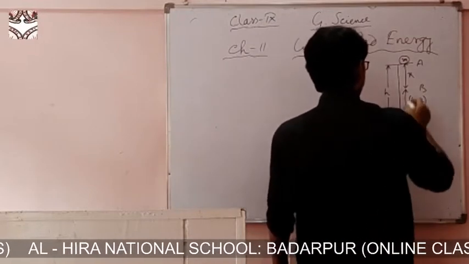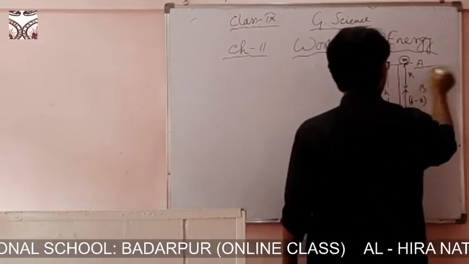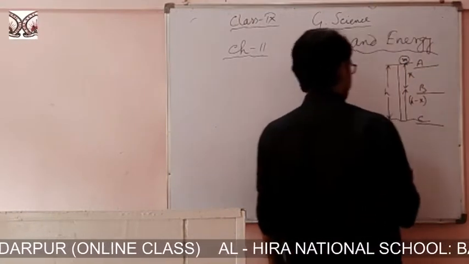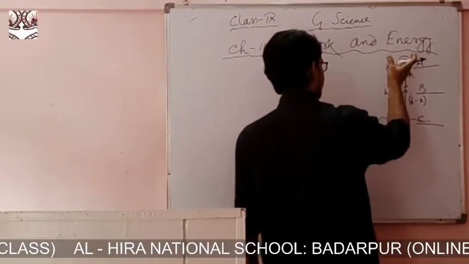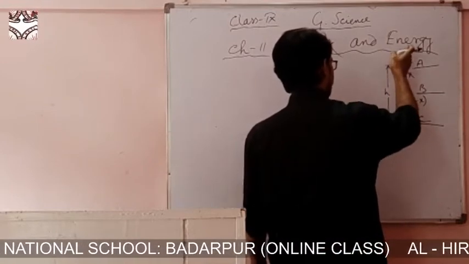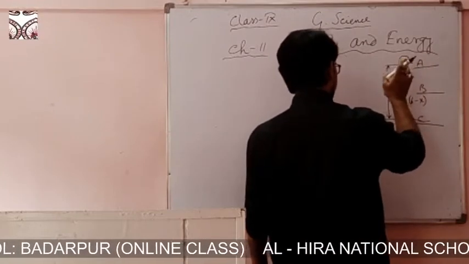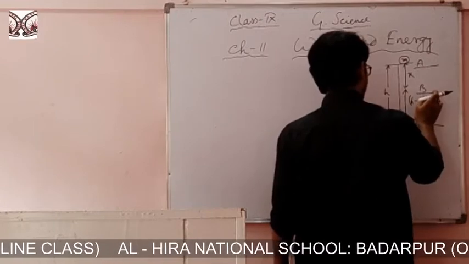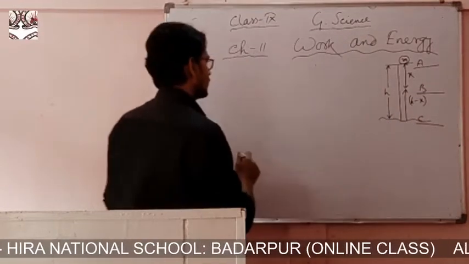So we are going to prove that the total energy remains constant at every point. At point A, whatever the total energy is, that much will be at B, and that much will be at C. Let us prove it. An object of mass m is taken from the ground to the top at a height h, and from that point it is falling down. At that time, at point A, whatever total energy it has, that same energy it will have at point B, and that same energy at point C also. Let us try to understand.